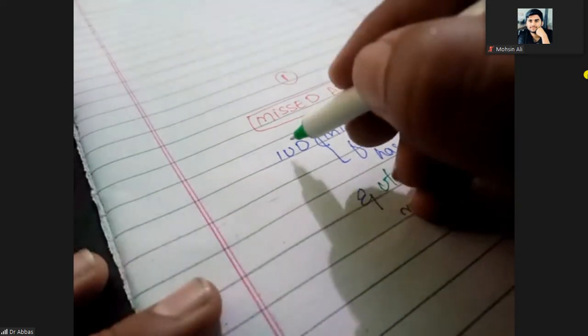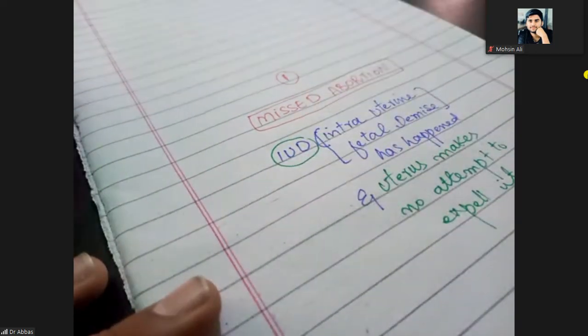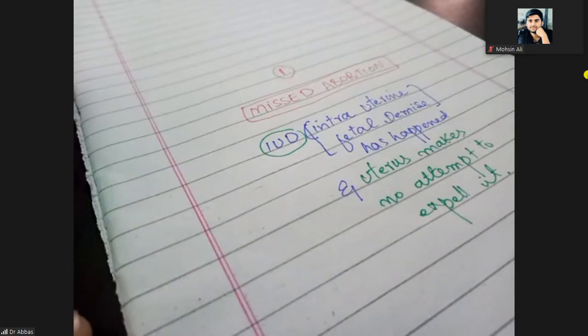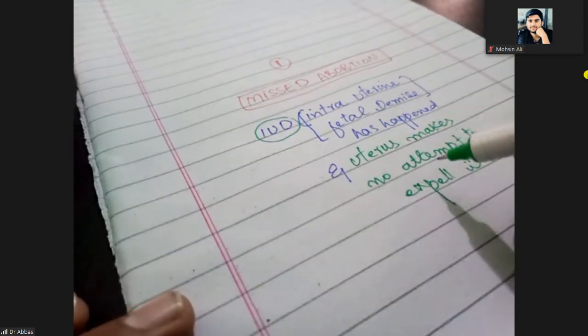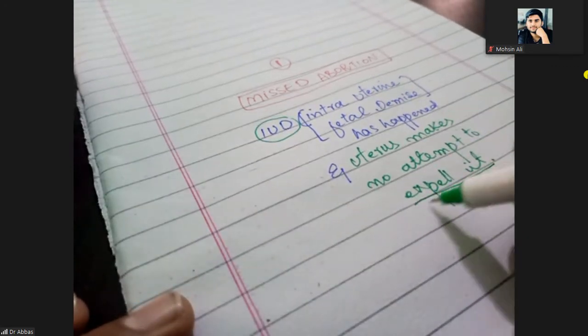So IUD, intrauterine fetal demise, has happened. It means the baby has died inside the uterine cavity, but the uterus makes no attempt to expel it.